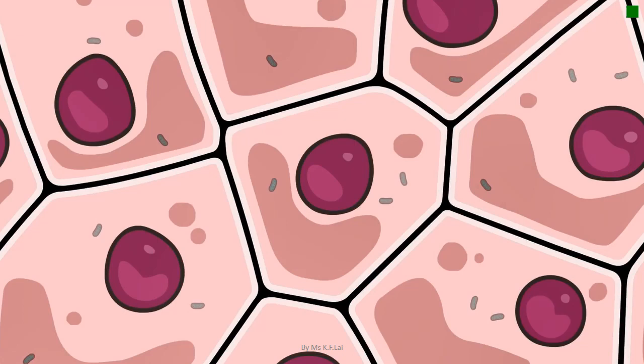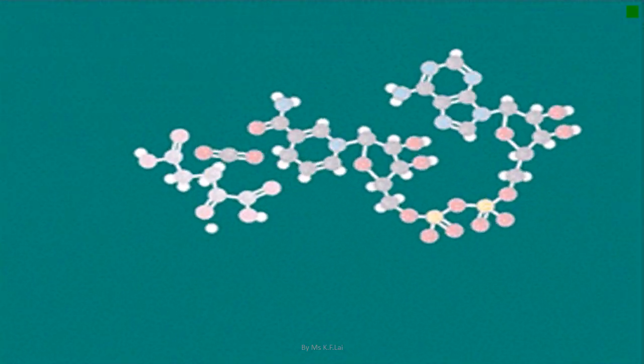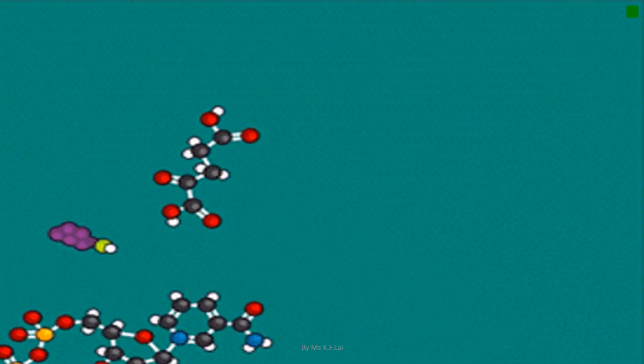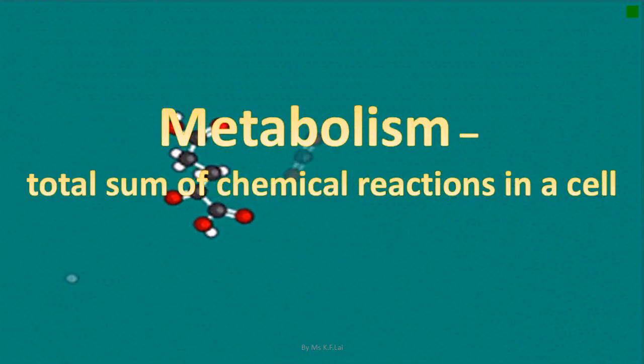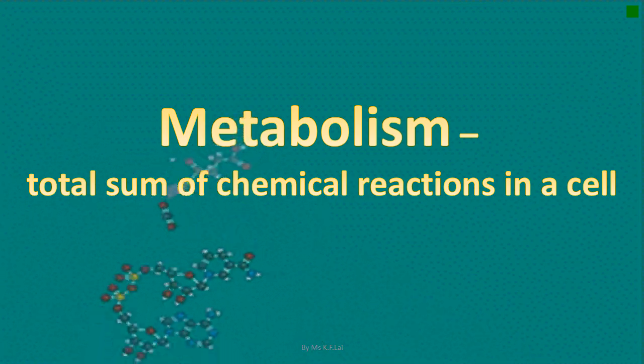These simple food substances will be absorbed into the bloodstream and then distributed to different body cells. Inside the body cells, what will happen to these food substances? Indeed, every body cell is a chemical factory. Many chemical reactions take place inside the body cells. All these chemical reactions added up together are called metabolism.